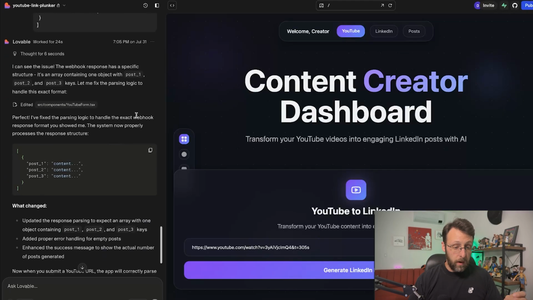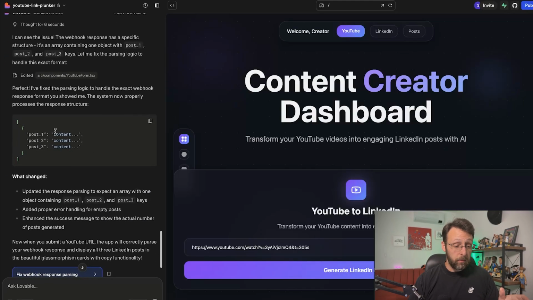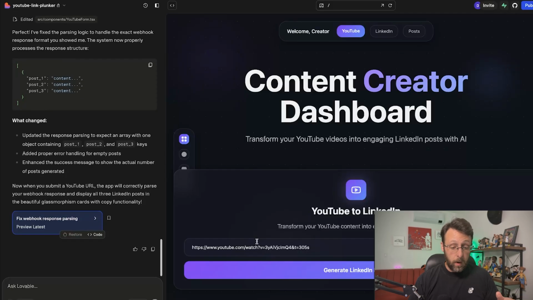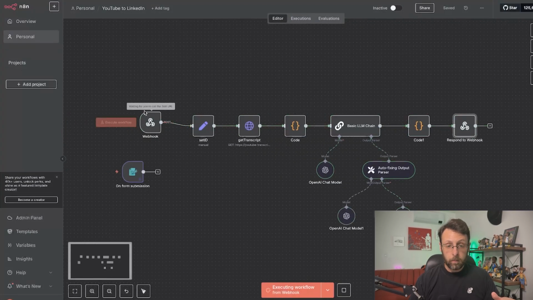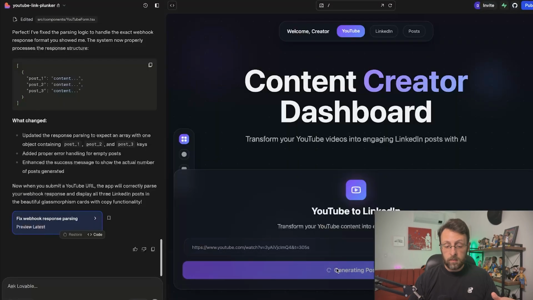I fixed the parsing logic. The system now properly processes this structure. It updated the response. Great. So let's try this one more time to see if we get a cool response. Click this. Let's send this off. Go ahead. This is generating the post.